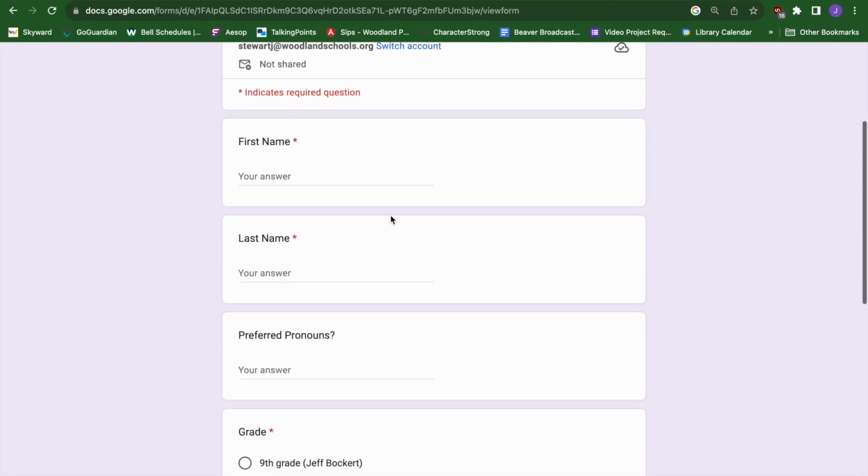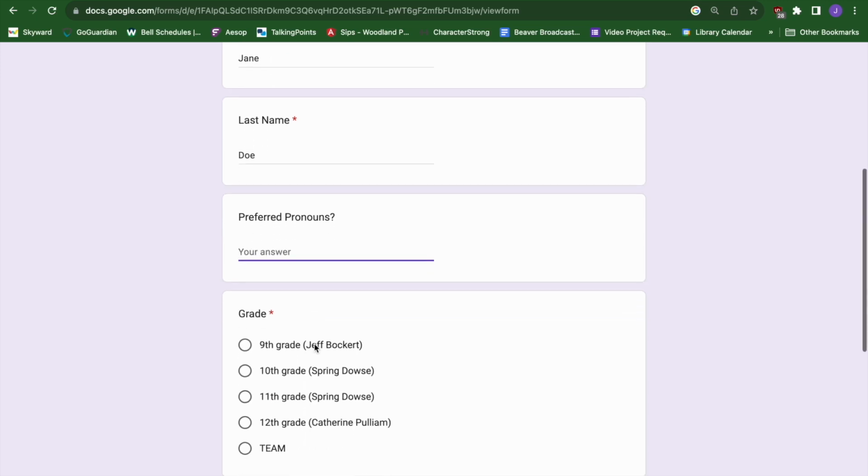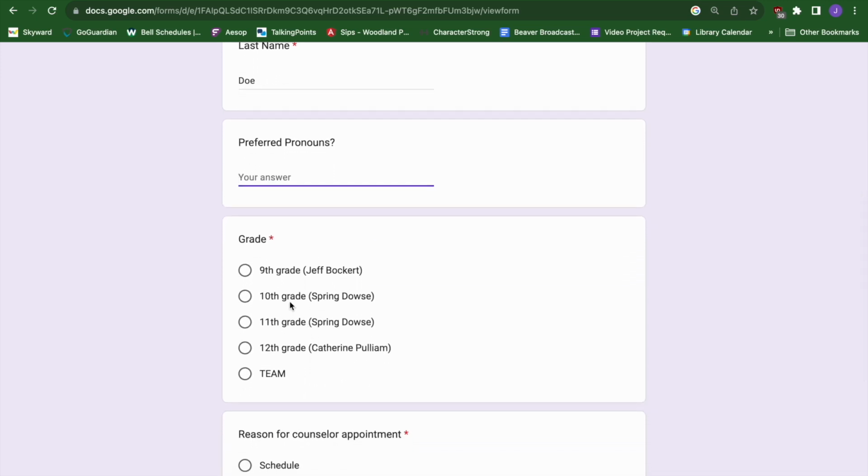Be sure to fill out all of the required questions. You'll need to enter your name. You can add your preferred pronouns too, but if you're uncomfortable with that, it's optional. Next, select your grade and your reason for needing an appointment.